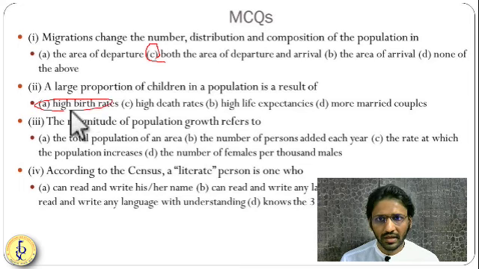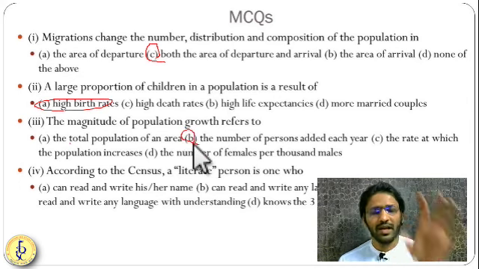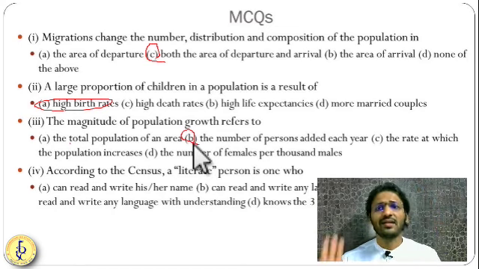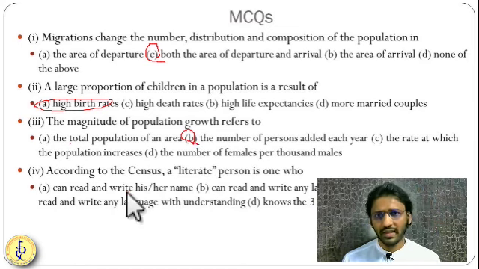Definitely high birth rate. The magnitude of population growth refers to total population of an area, or number of persons added each year. Yes, we have seen this definition. Either number of people added per year or per 10 years. That is the magnitude of population that we see.